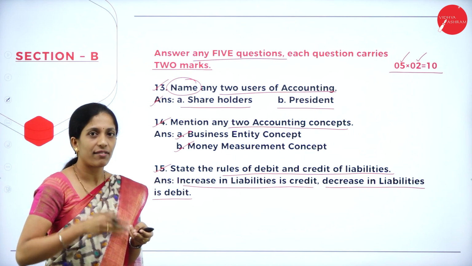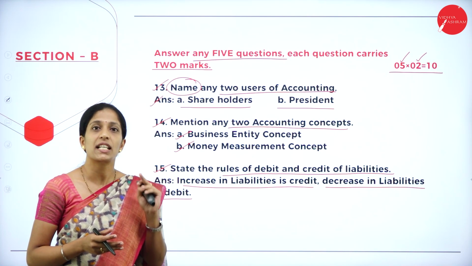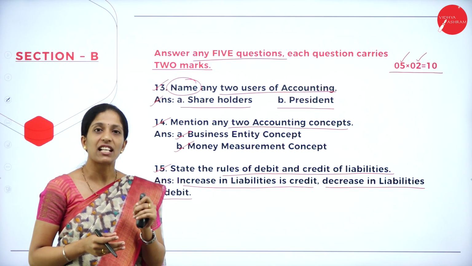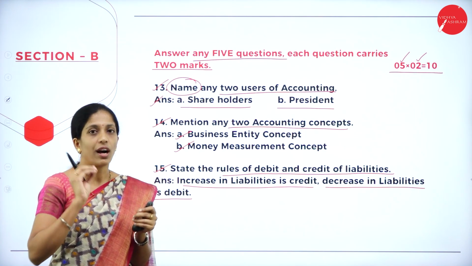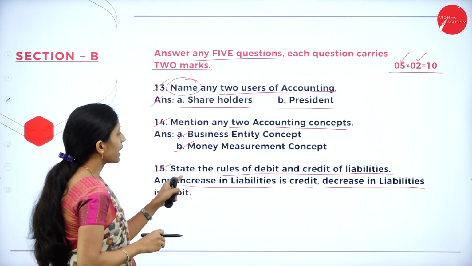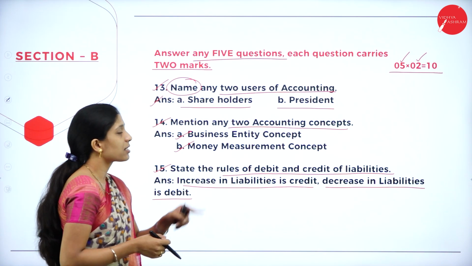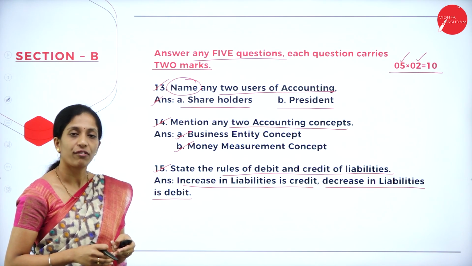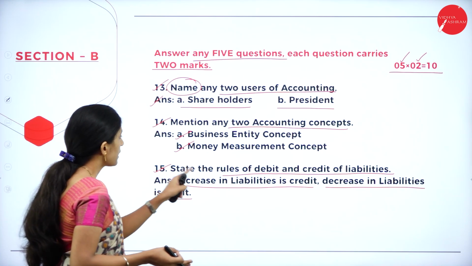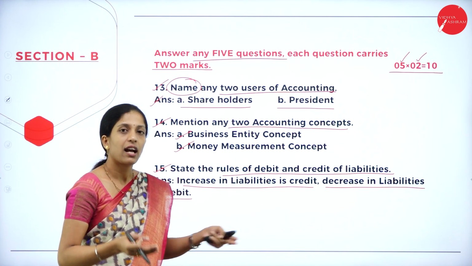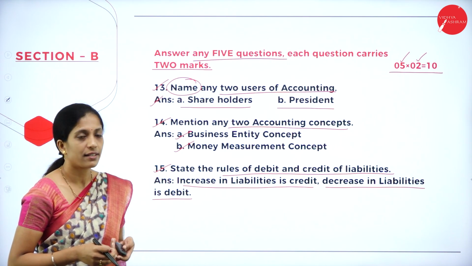For each and everything, so for assets, liability, capital, revenue and expense, we have the rules. So you have to know the rules. Any of the rules they might ask in your exam. So here they have asked the rule of debit and credit of liability. So what is the rule? Increase in liability is credit and decrease in liability is debit.